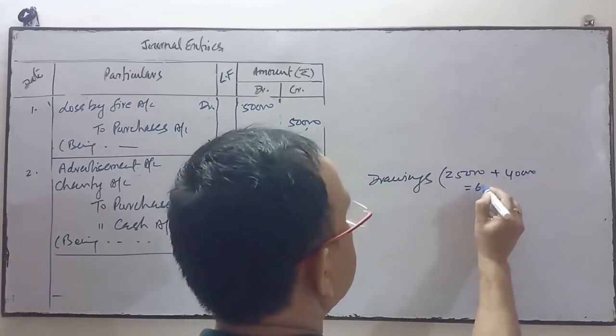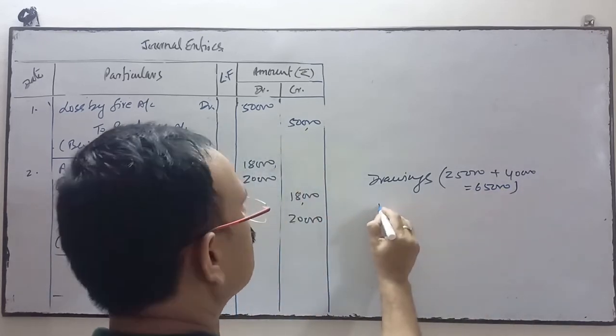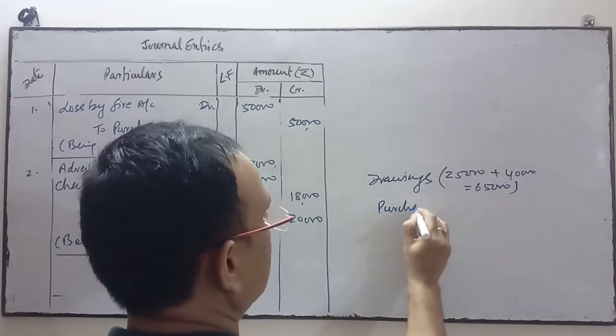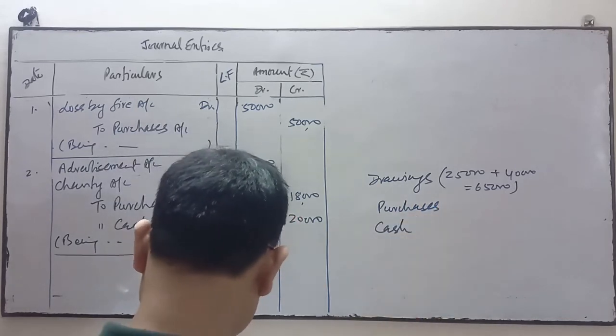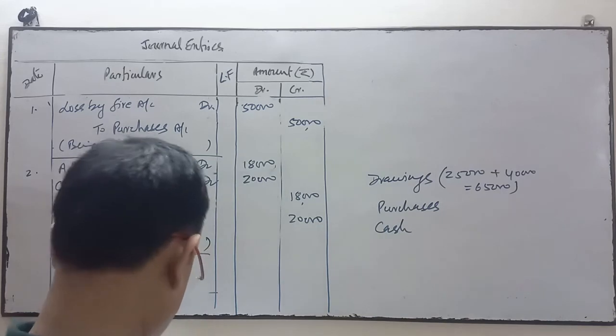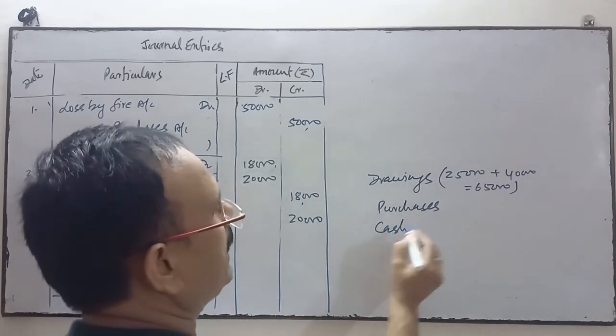It means drawings is 65,000. He has taken goods, so we will open purchase, and he has also taken cash, so the cash account.